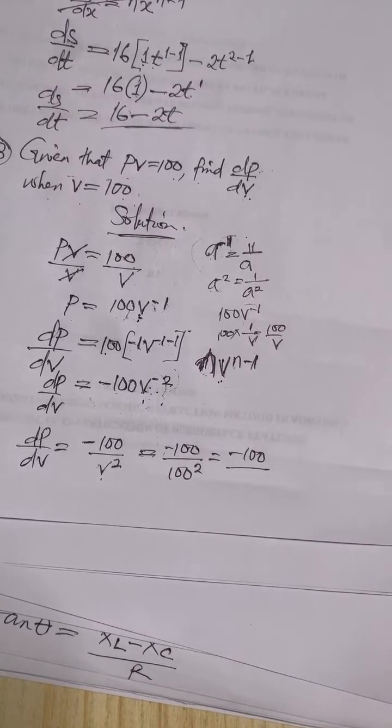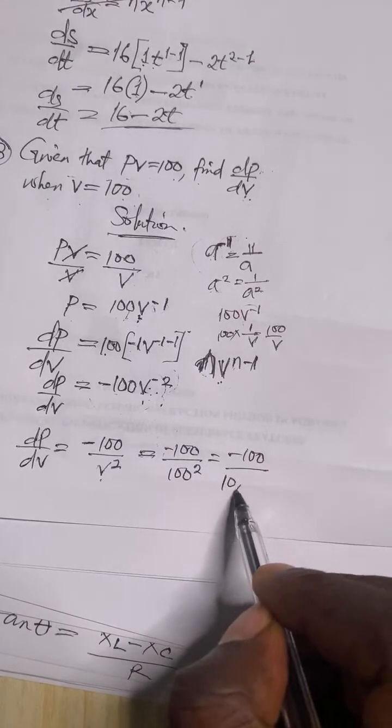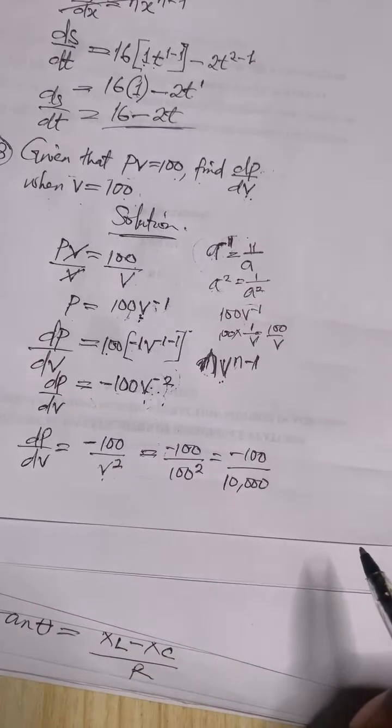So what is 100 squared? You guys don't have a calculator. Somebody said it's 10. How will 100 squared give you 10? That's not possible. Oh yeah, I'm seeing somebody saying 10,000. Is that correct?